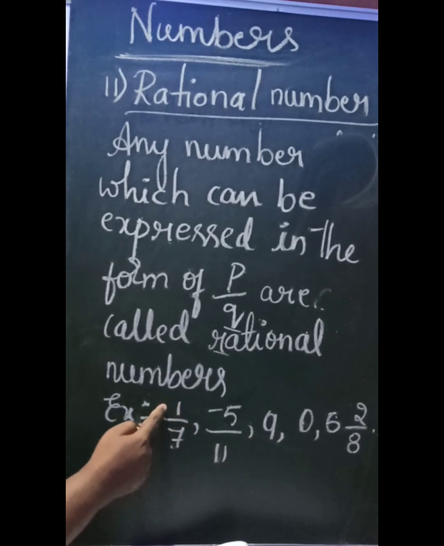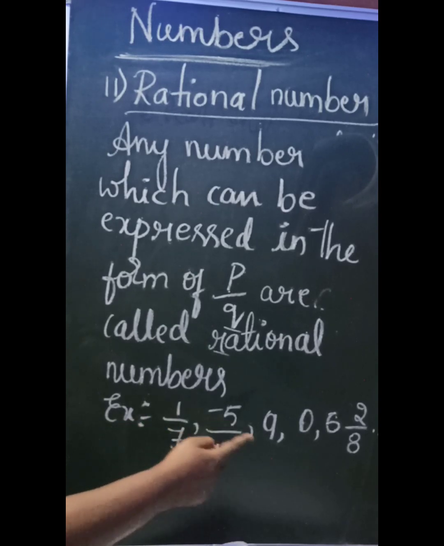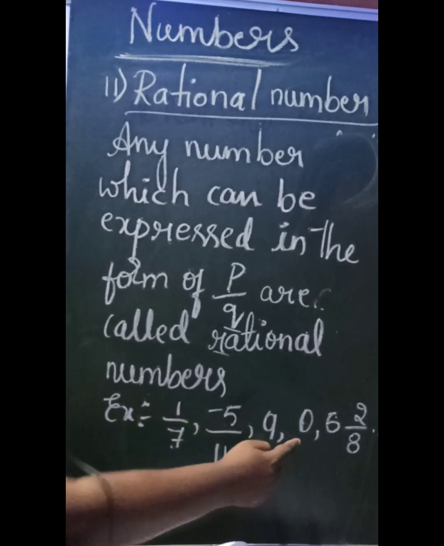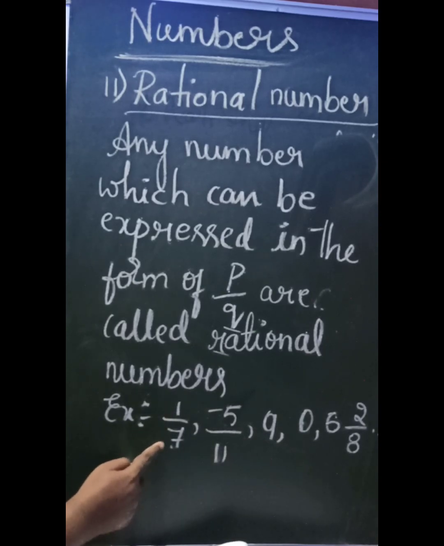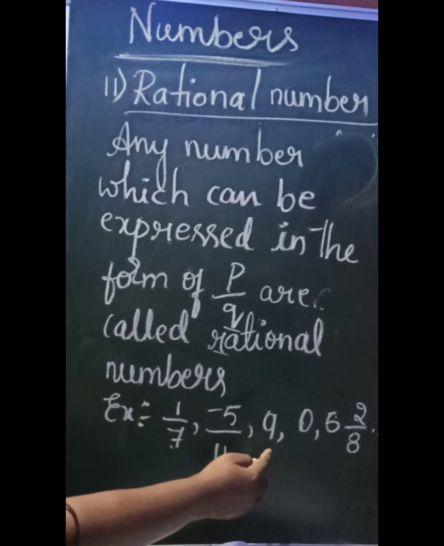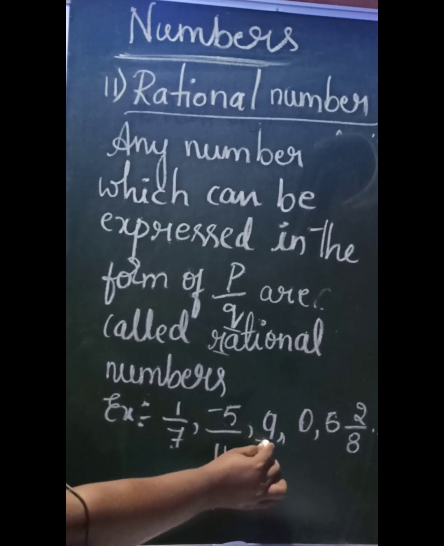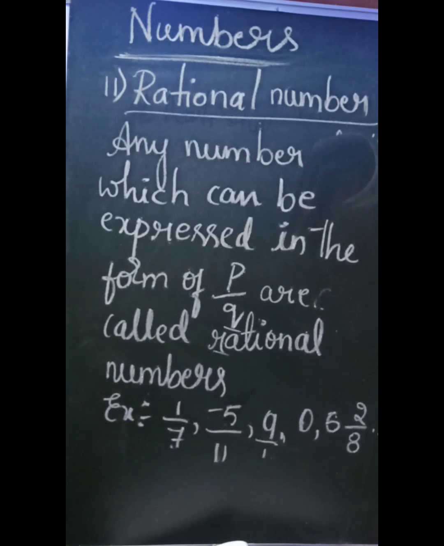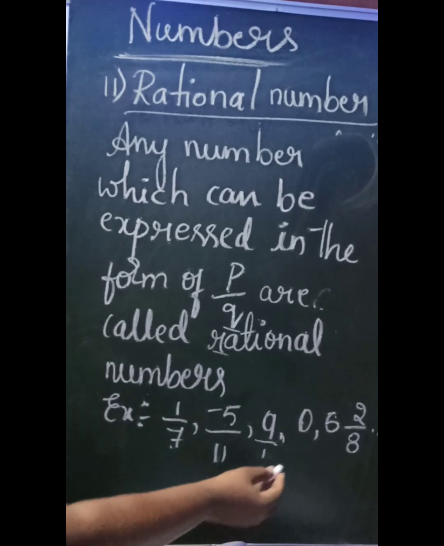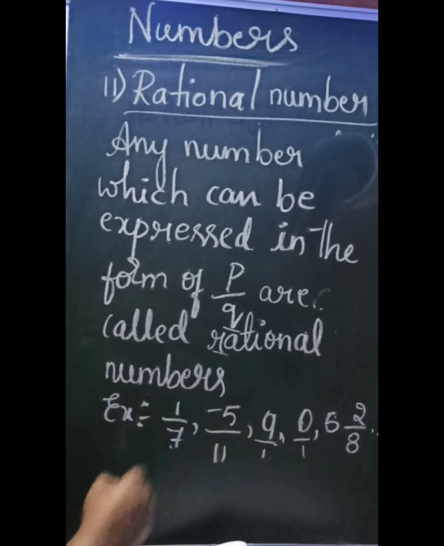It can be a positive integer also, a negative integer also, or it can be a natural number also, a whole number also. See, 1 by 7, 5 by 11, 9. Why did we consider 9? There is no number in the denominator, but we are considering this as a rational number. If no number is visible in the denominator, it means there is another number, that is 1, existing in the denominator. That is why all whole numbers are considered rational numbers. That is 0 also, no number is there in the denominator, that means 1 is there.